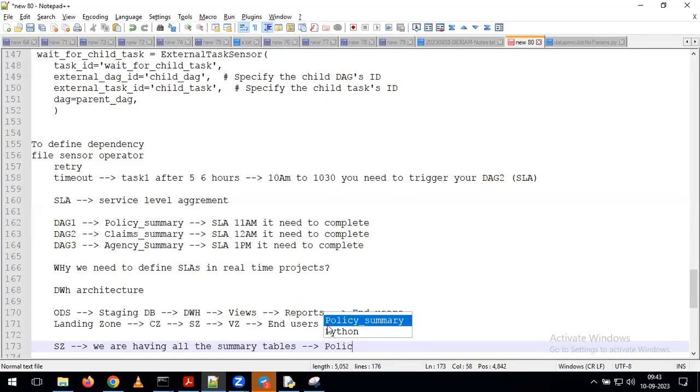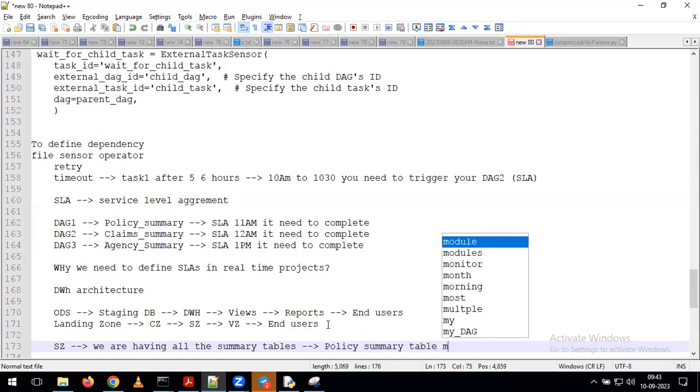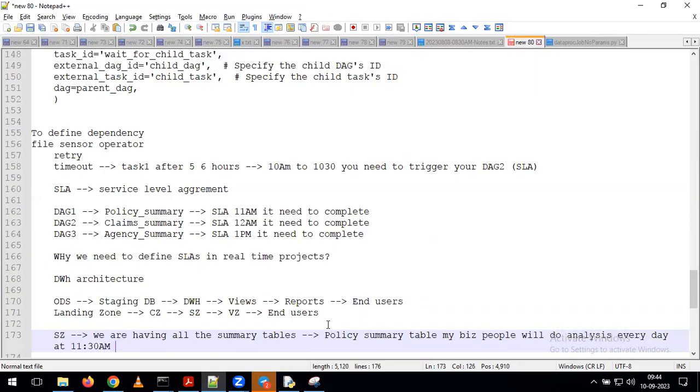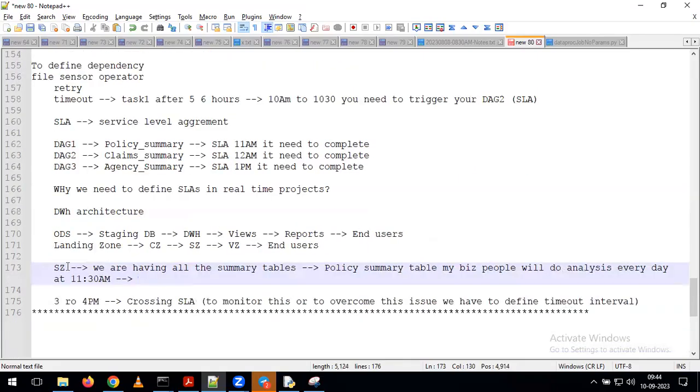Now, for example, on top of my policy summary table, my business people do analysis every day at 11:30 a.m. Just assume that. On top of the semantic zone we have all the summary tables, and on top of this policy summary table my business people perform the analysis every morning at 11:30 a.m. If they want to do the analysis on top of this table, by what time do we need to complete the data loads?